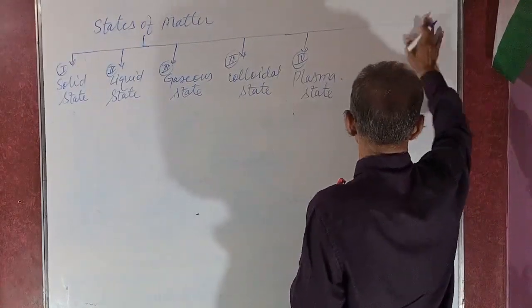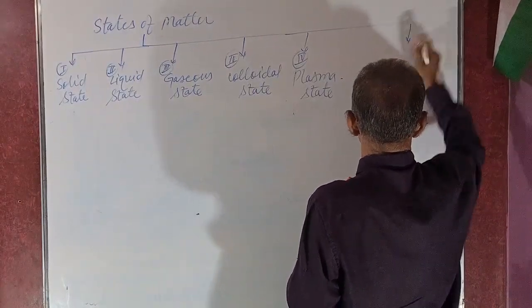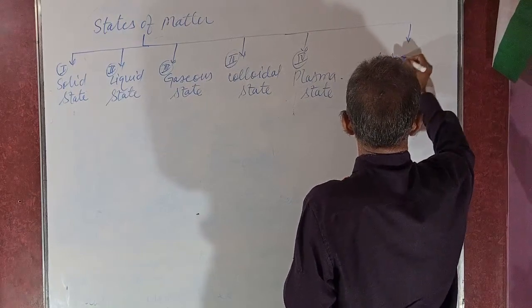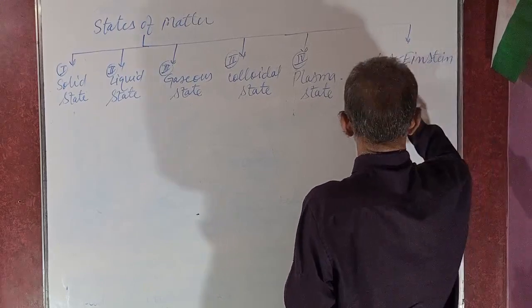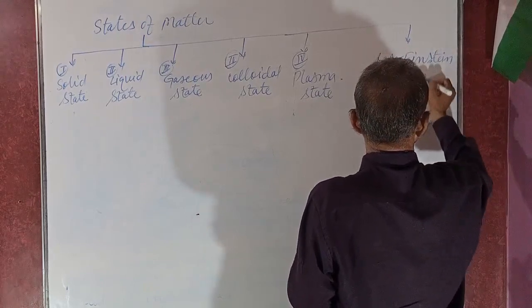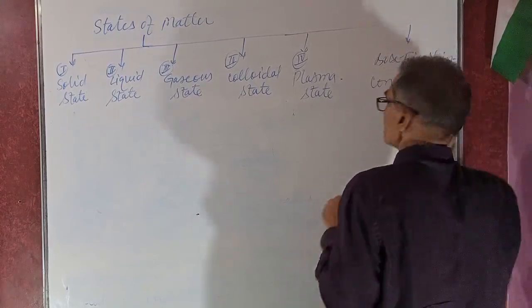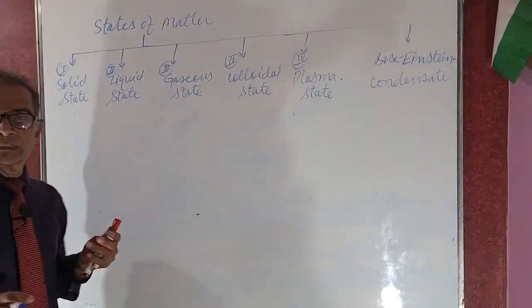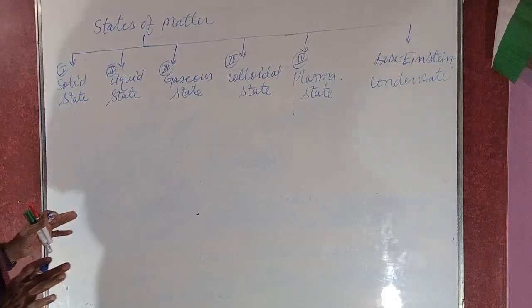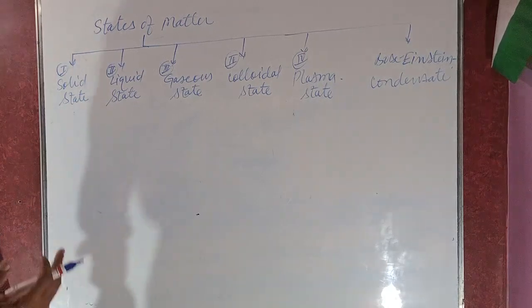Number sixth, it is said to be Bose-Einstein condensate. It means at the smaller level, there are only three states at the basic level.